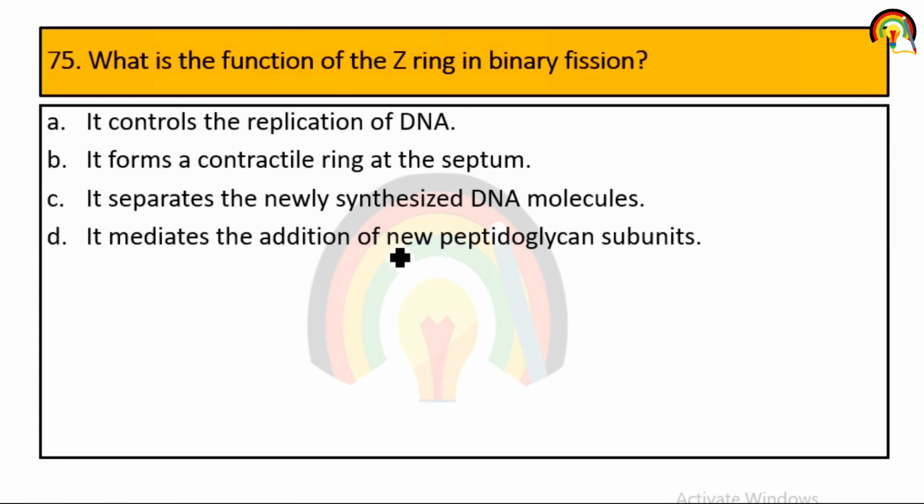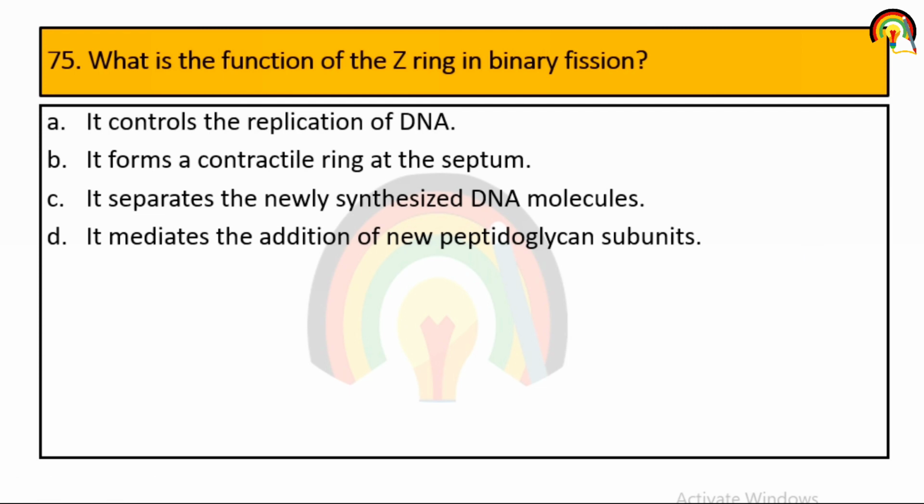Next, what is the function of Z ring in binary fission? It controls the replication of DNA. It forms a contractile ring at the septum. It separates the newly synthesized DNA molecule. It mediates the addition of new peptidoglycan subunit.